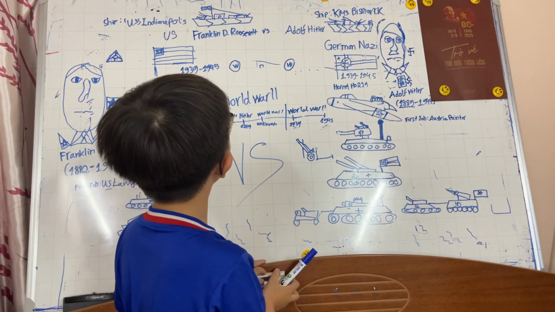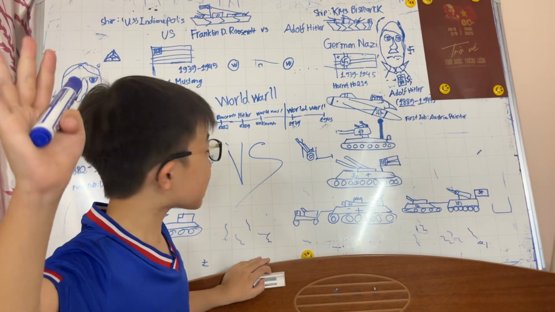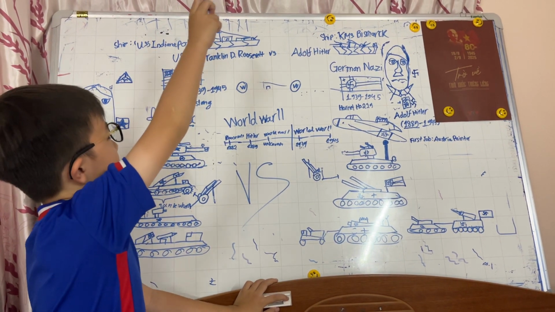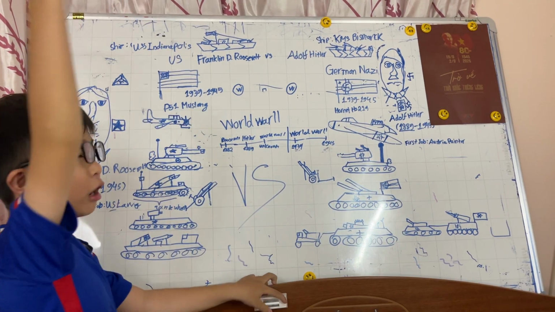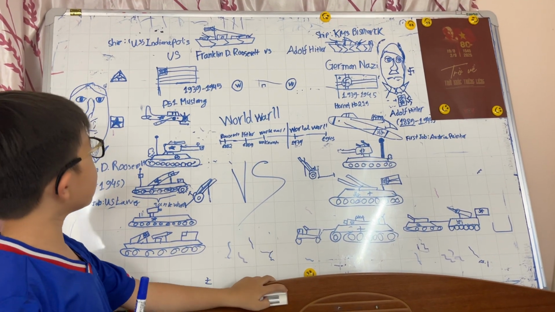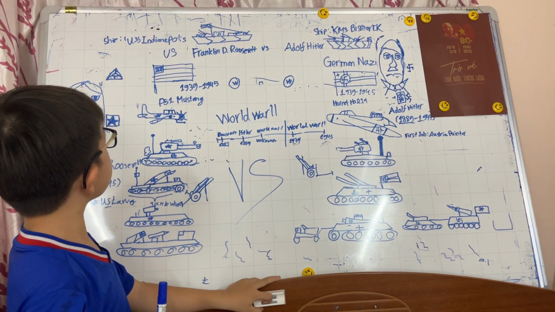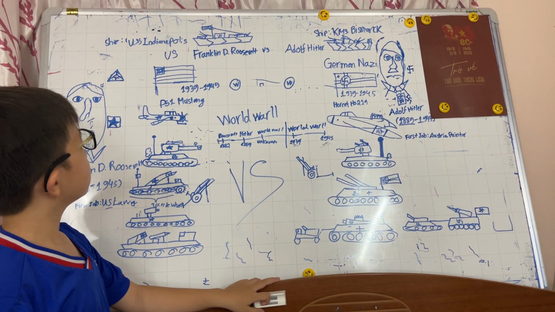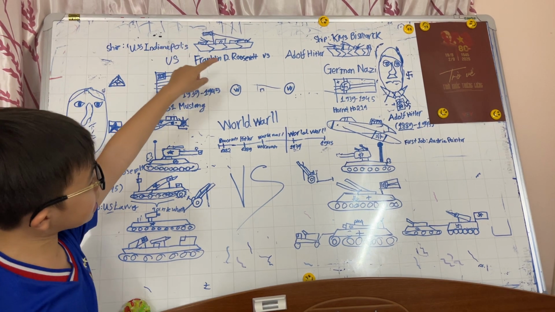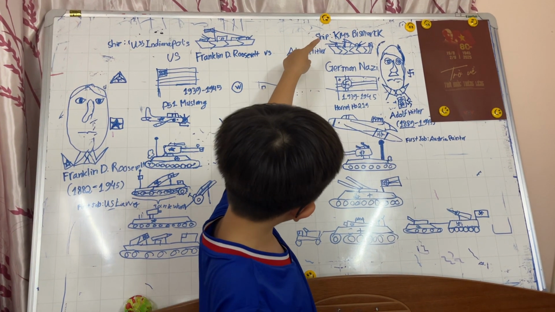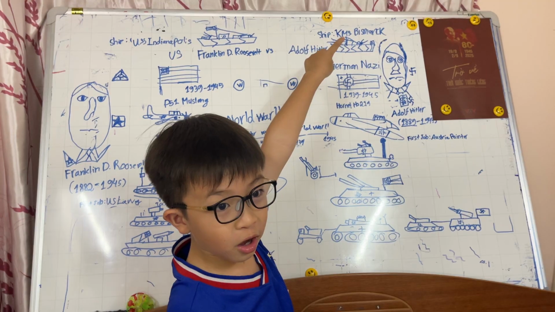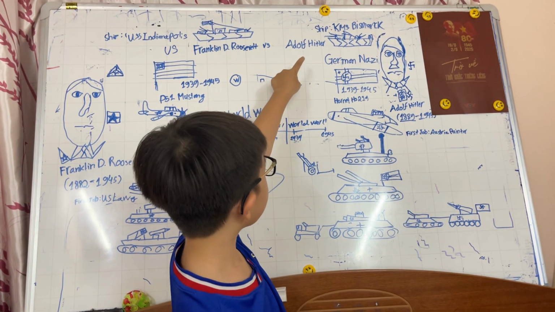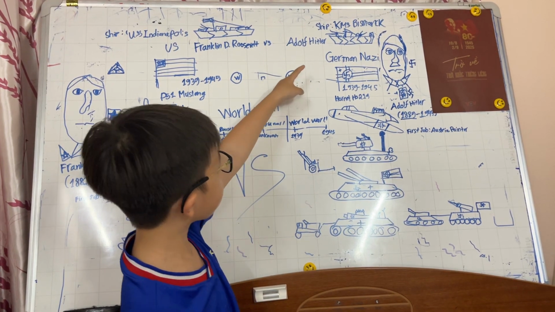That's it for our... Oh, sorry, I have one more thing to tell you. Ship. Both of them have a strong ship. Franklin D. Roosevelt's ship is USS Indianapolis. Here is the king of the ship, or the king of the waves, KMS Bismarck.